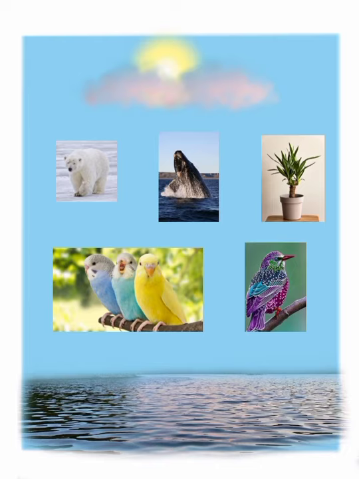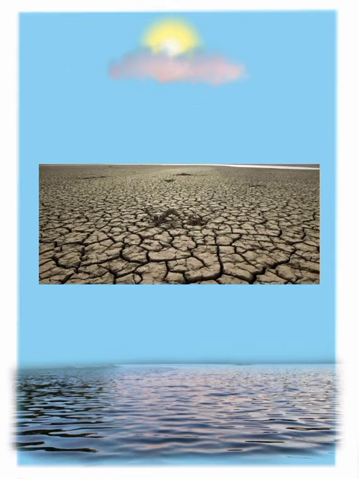Then come the birds. Birds usually migrate to cooler climates during the summer, and now they begin to migrate earlier, and due to this early migration they could starve if the insects they usually feed on have not yet hatched when they reach their destination. So, we have discussed the effect of climate change on the plants and animals. Now, we will come to humans.